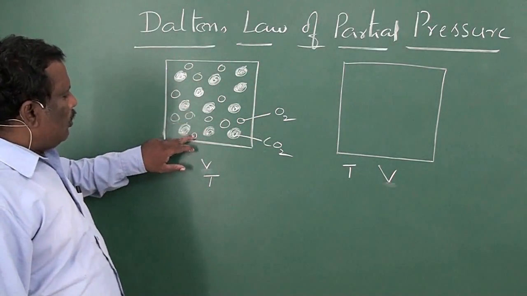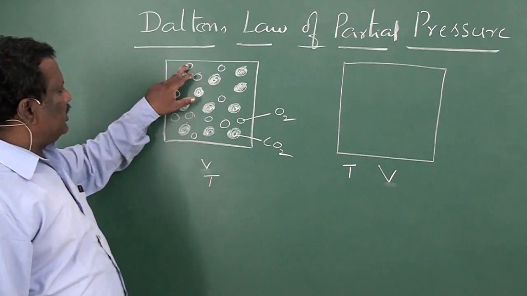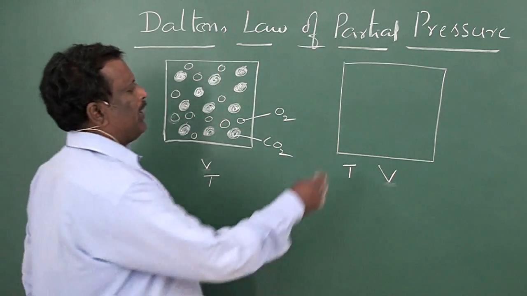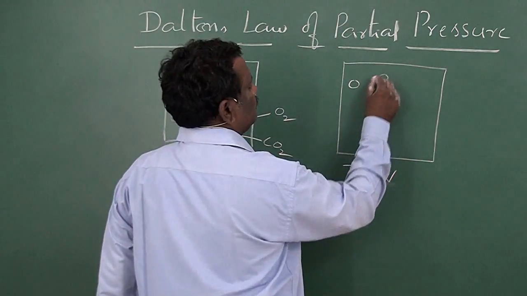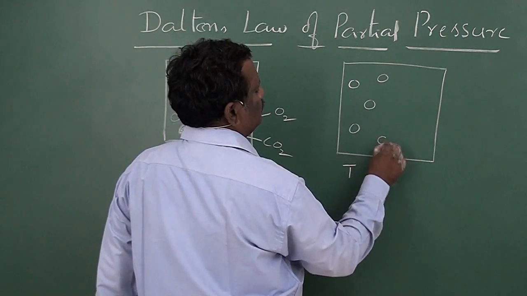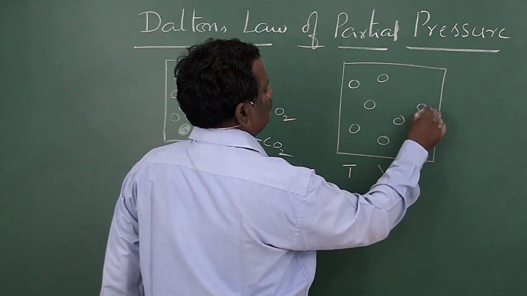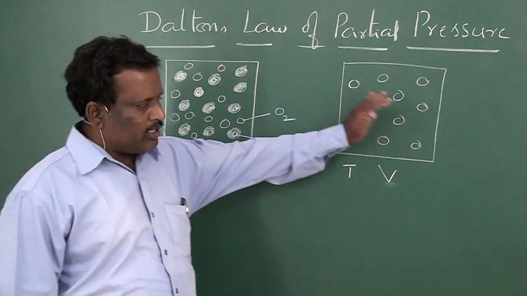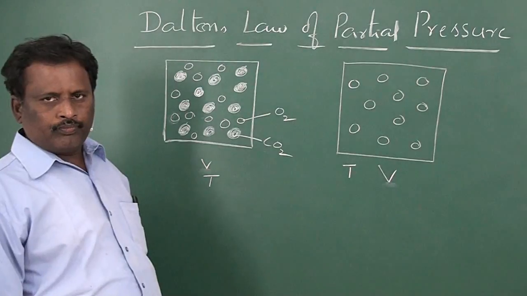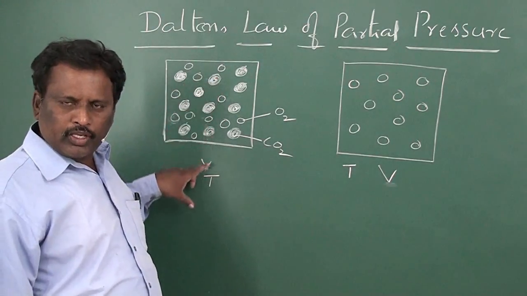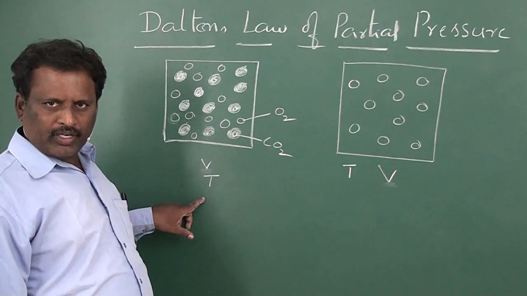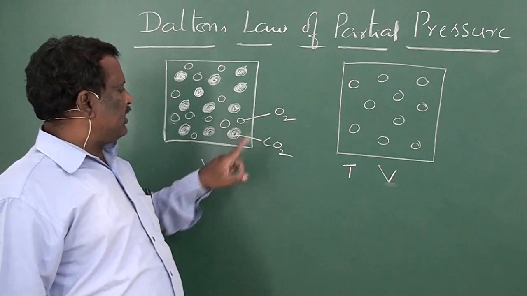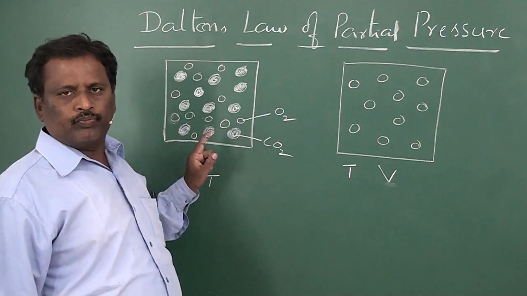Now here all the O2 molecules which are present here, 1, 2, 3, 4, 5, 6, 7, 8, 9, 10, the whole oxygen molecules, were transferred from this container to this container. That means the gaseous mixture is occupying volume V at a temperature T. Now one component gas is oxygen and the other component gas is CO2.